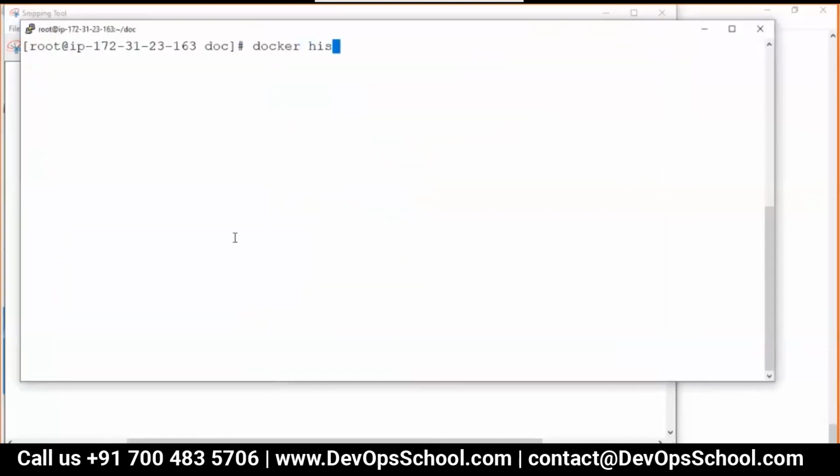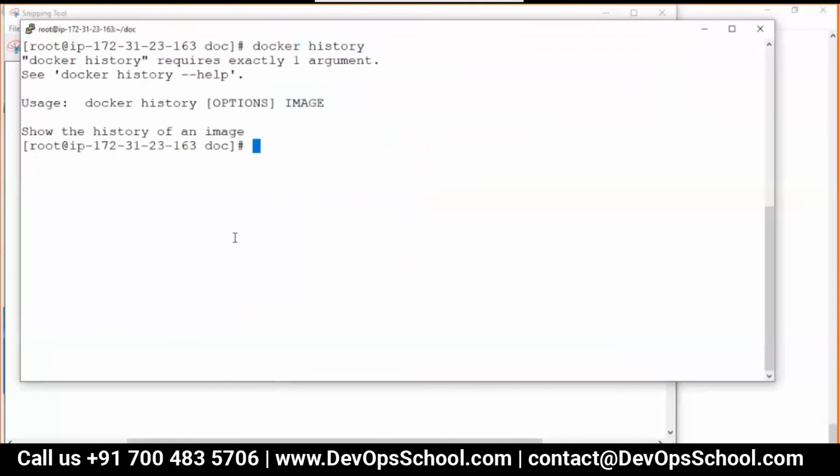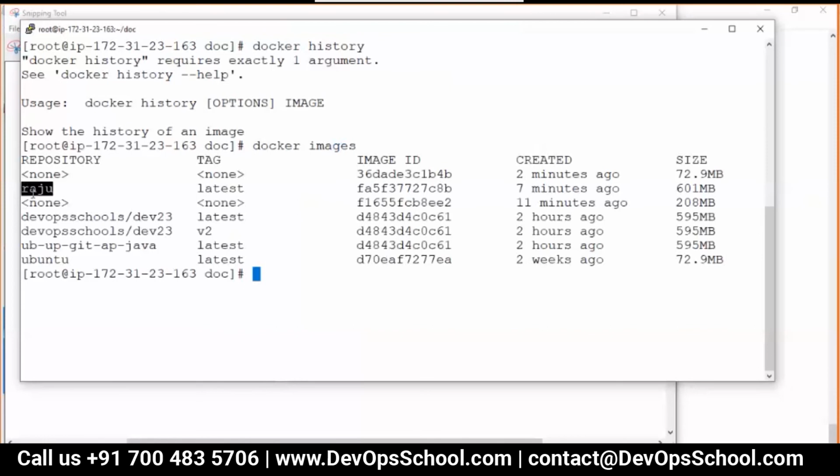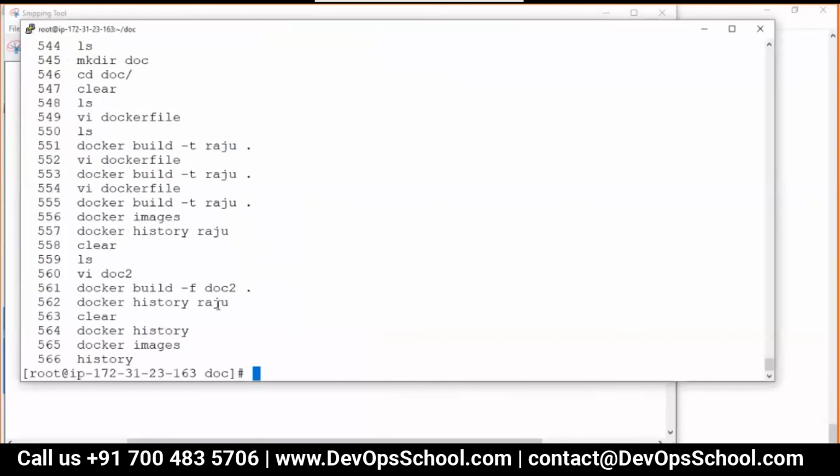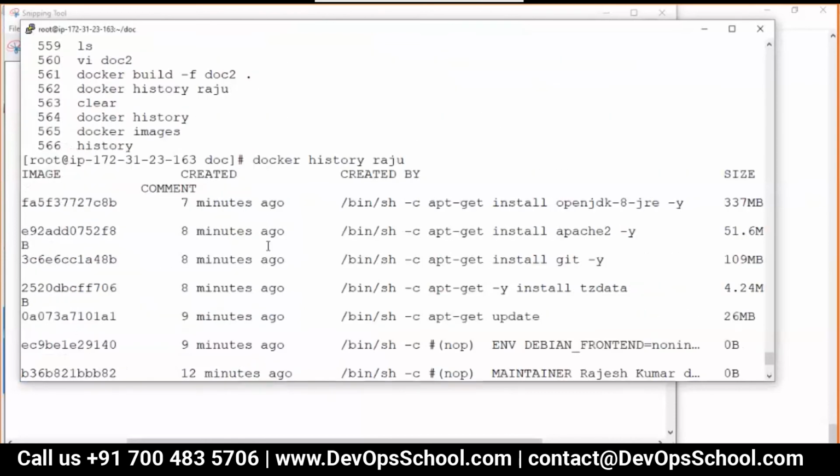Let's verify. Docker images. Okay, which image? Raju, right? I forgot that actually. Raju. So docker history raju. See here. Look at this. FAE9.